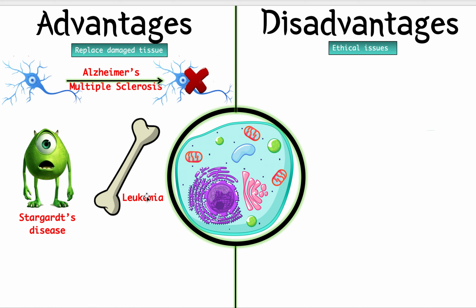And then there's another disease called leukemia, which is a disease where your bones make improper red blood cells or improper blood cells, because we know your blood cells are made from your bone. Now, stem cells are able to help these diseases because they can differentiate into any kind of cell. So if you inject the stem cell into the eye or into the brain, they can replace these dying cells. So that's what's so useful about these.